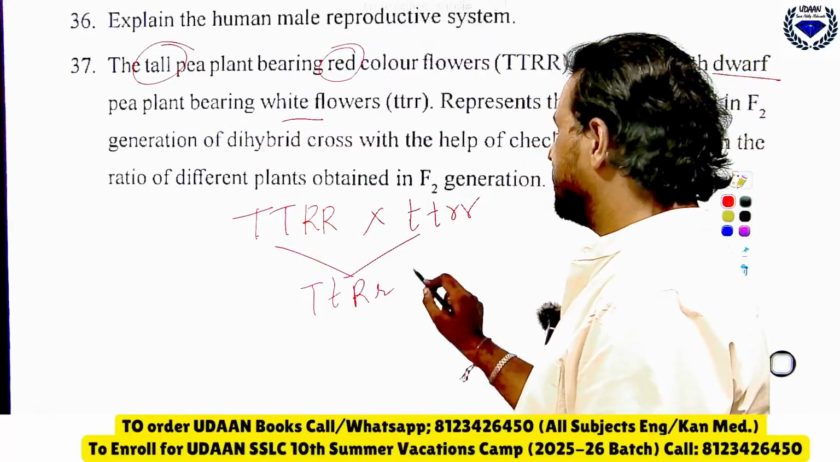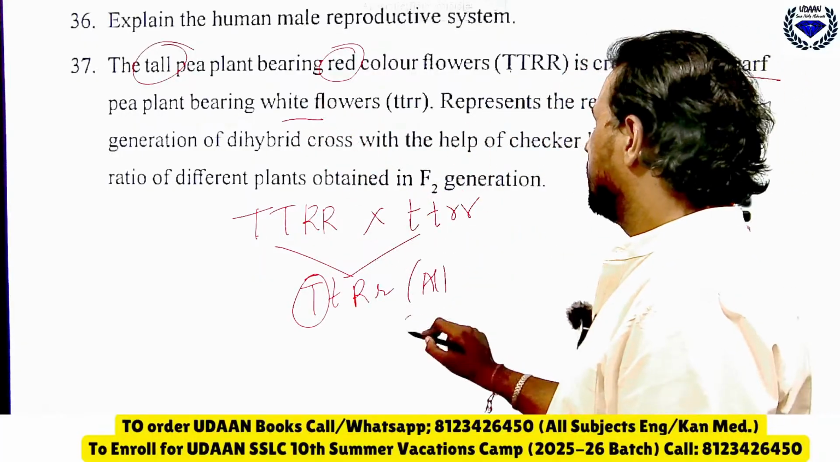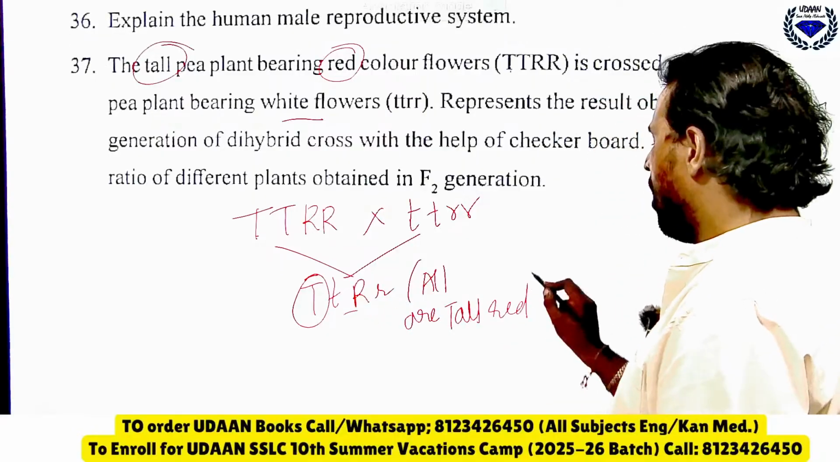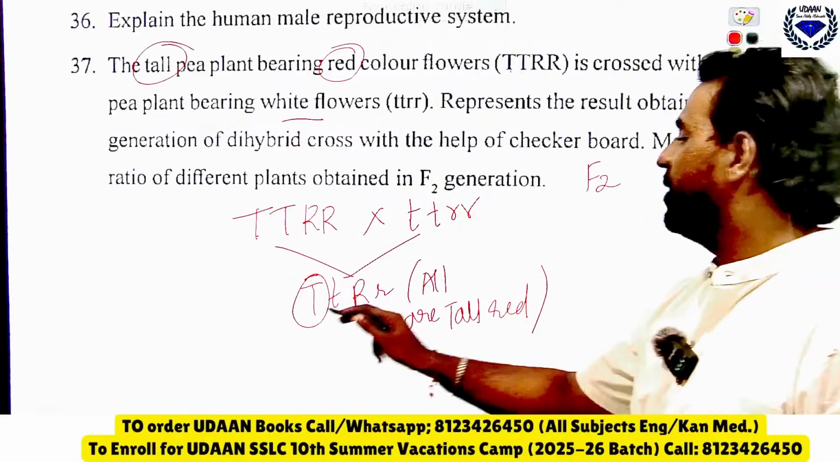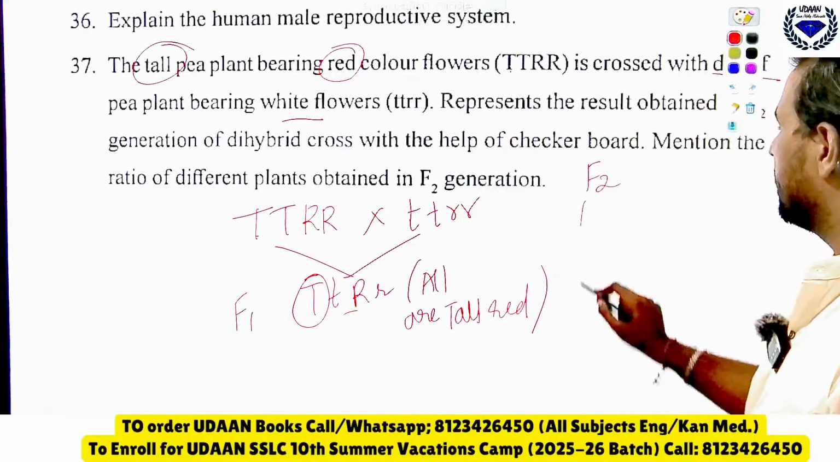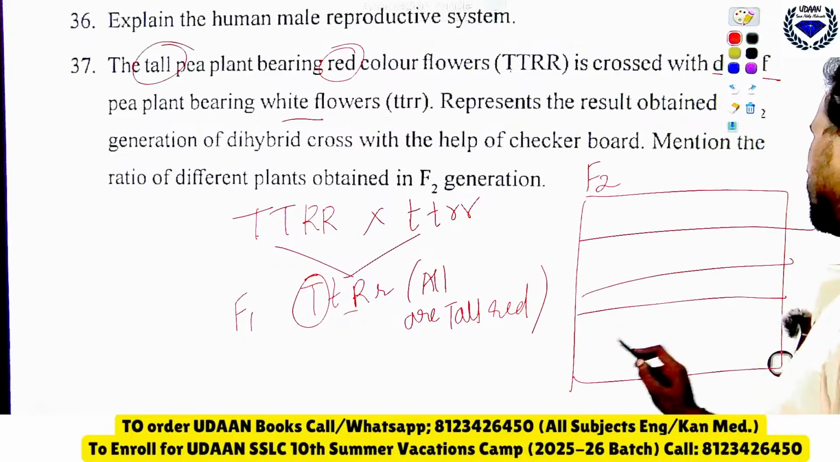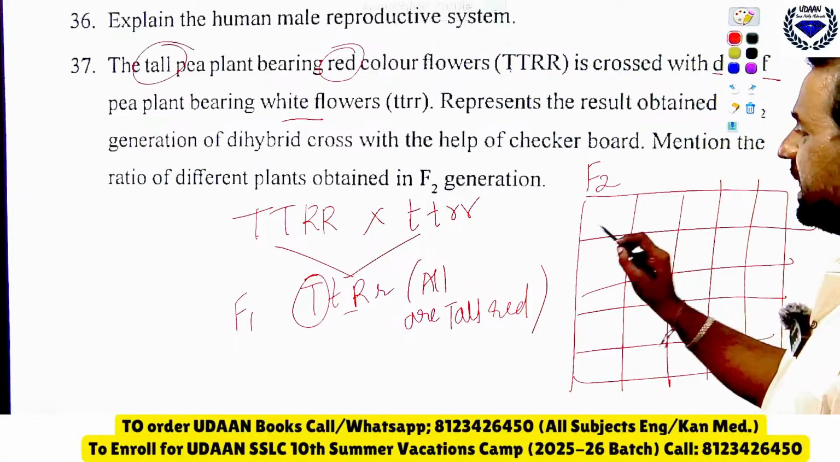In F1 generation you will get T, which stands for tall, all are tall, and capital R means red, all are tall red. And in F2 generation what will you get? This is F1 generation. In F2 generation I'll just draw a small box so you are able and capable to finish this. Okay, you finish it. I'll just write the ratios.